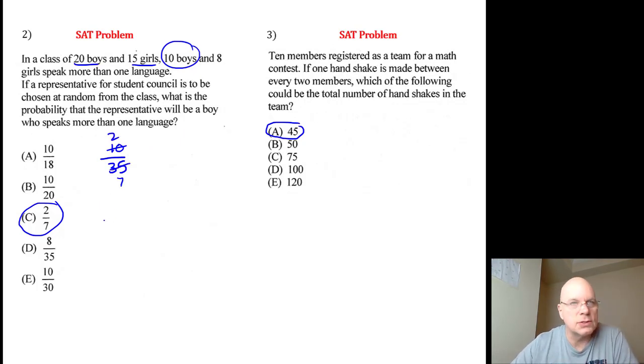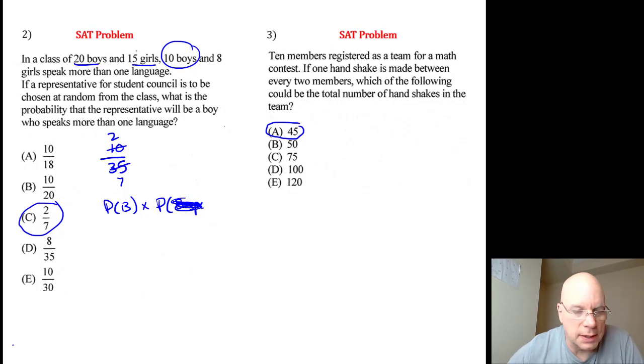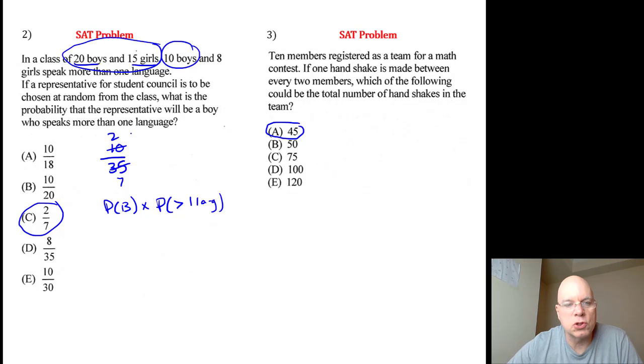Another way to think about this is the probability of randomly selecting a boy multiplied by the probability that that boy speaks more than one language. I'm trying to think of the best notation here. Once you've randomly picked a boy, what's the probability he speaks more than one language? We've already accounted for the fact that it's a boy. The probability of picking a boy is 20/35. You multiply that by the probability that a randomly selected boy speaks more than one language.